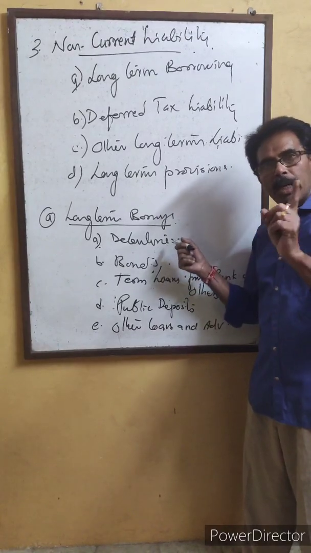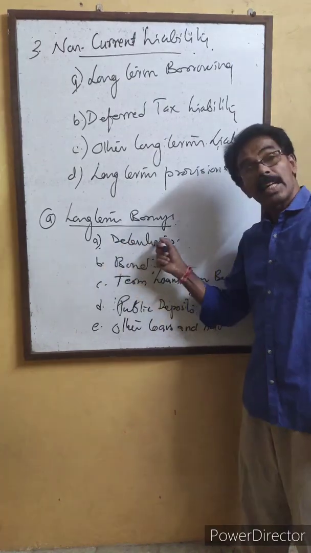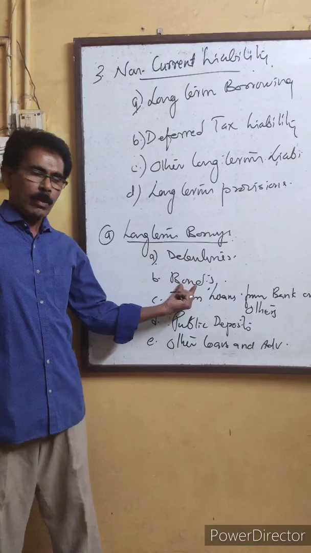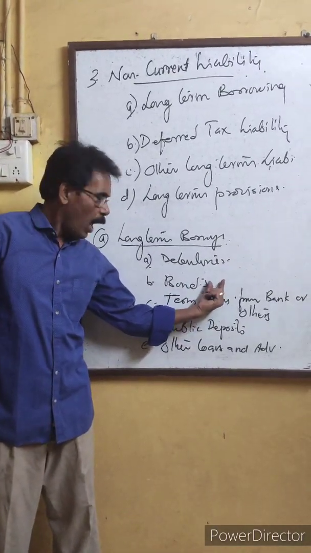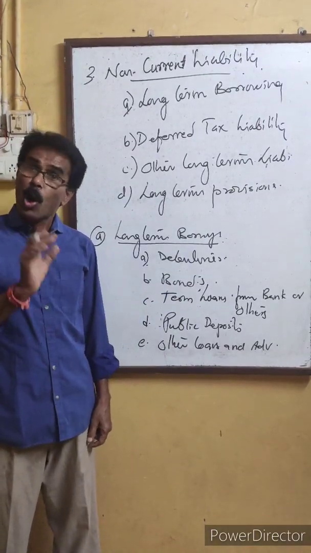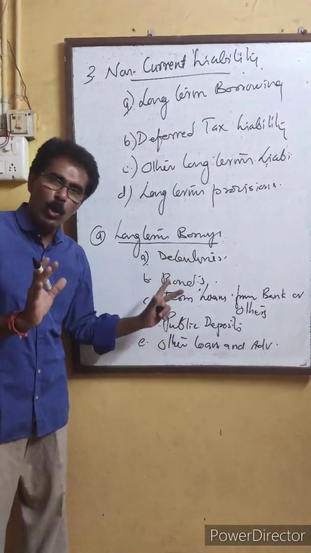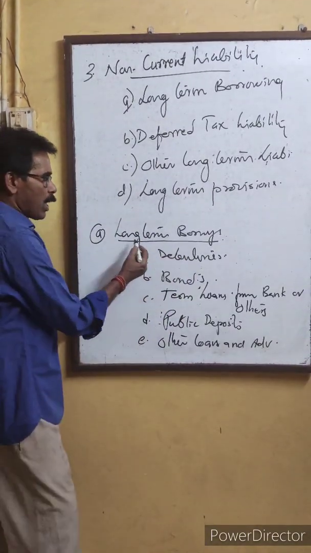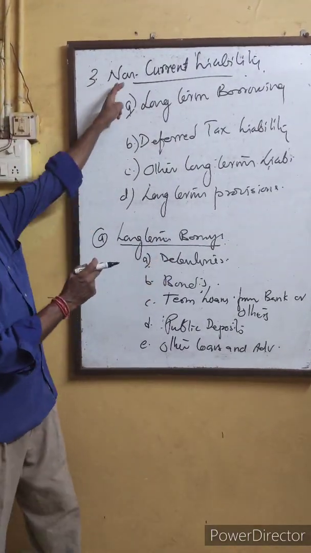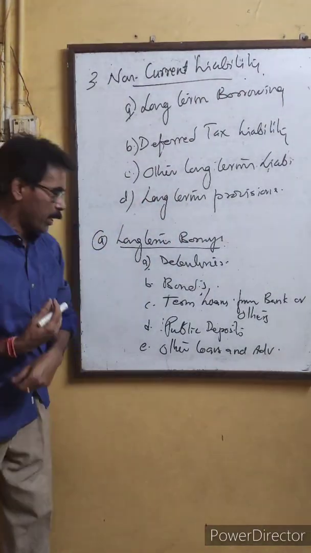Debentures are not backed by any assets. Debentures are issued on the issuer's creditworthiness. But bonds are a means of raising capital that is backed by the assets of the issuer, the company, not because of their creditworthiness. That's the difference. Both are means of borrowing money or raising capital which are repayable after a long term. So they are included in long term because they are non-current. They do not change within 12 months or the operating cycle.